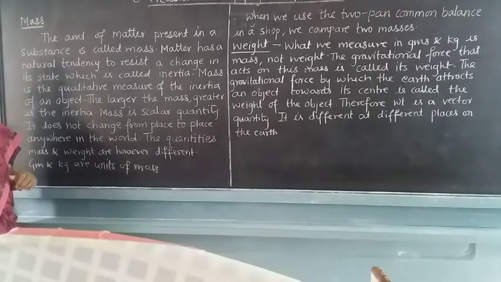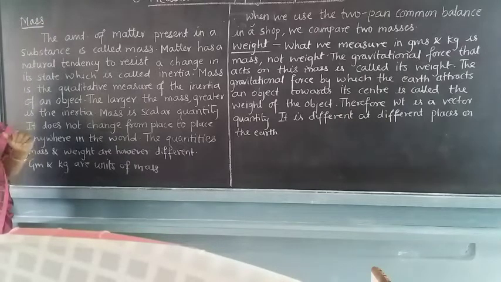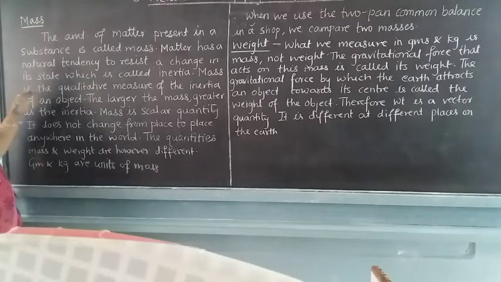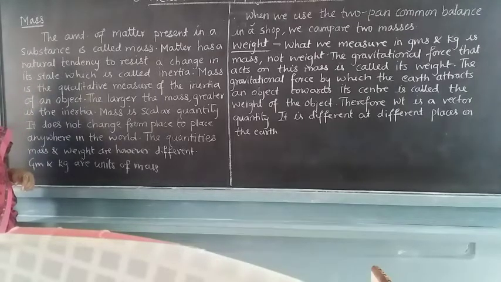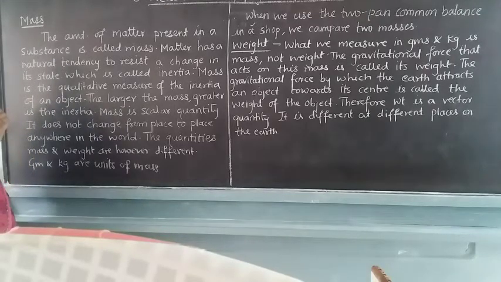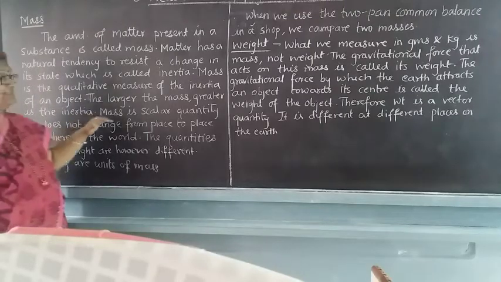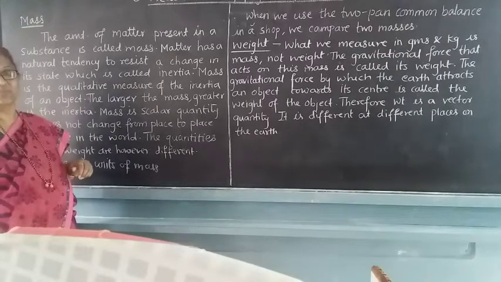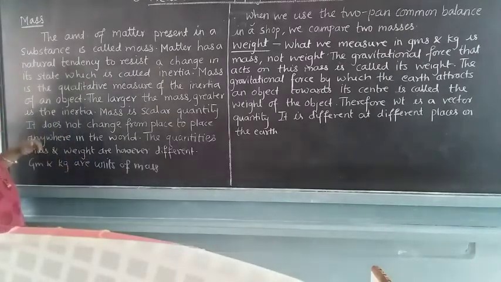Mass is the quantitative measure of the inertia of an object. The larger the mass, the greater will be the inertia. Mass is a scalar quantity.